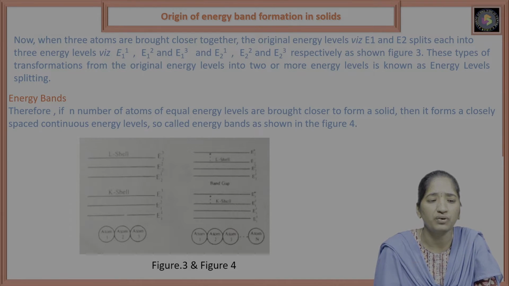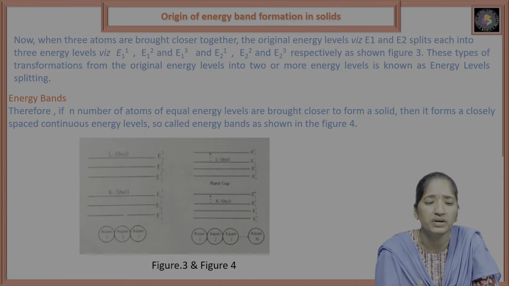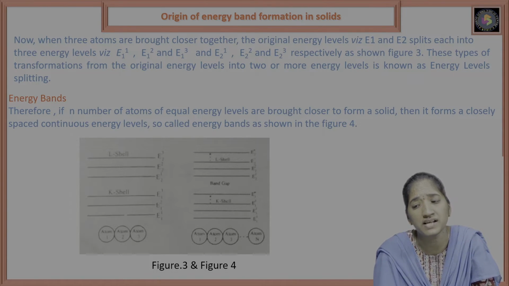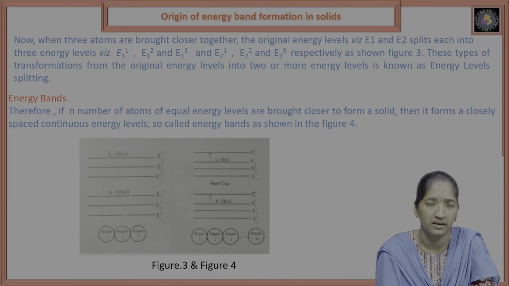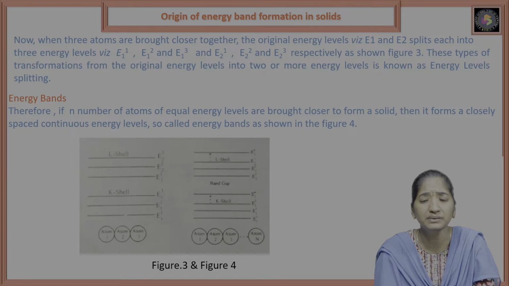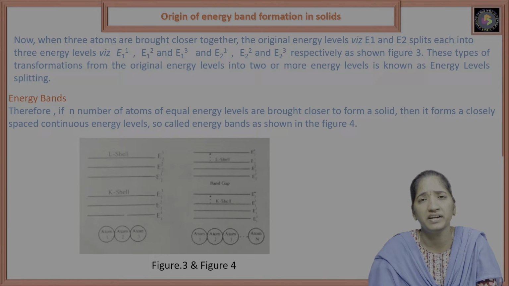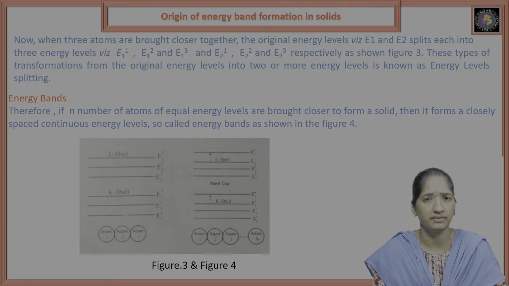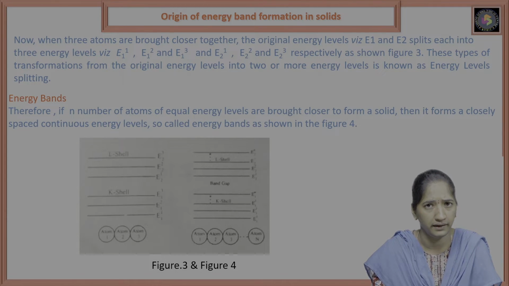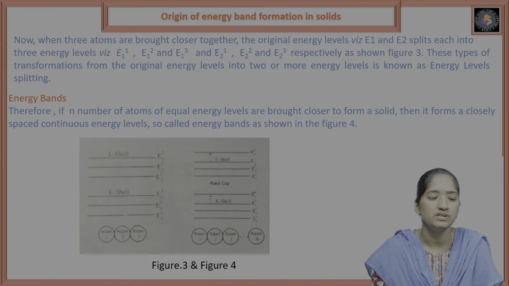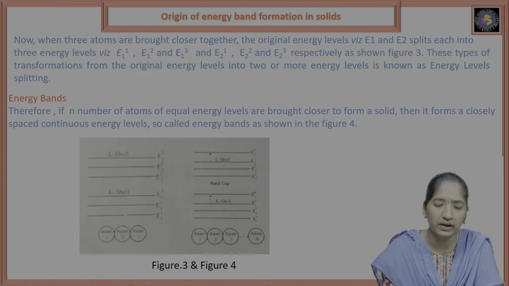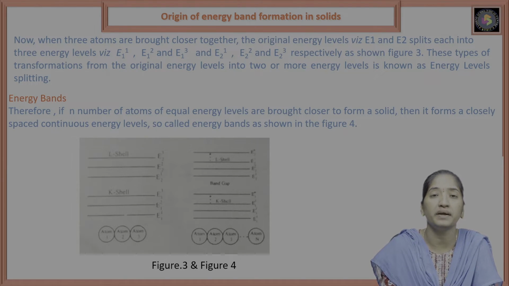This type of transformation from the original energy level into two or more energy levels is known as energy level splitting. So if we consider the number of atoms, the splitting of energy levels happens n number of times. The energy levels become n in number. So if you do like this, it forms an energy band.